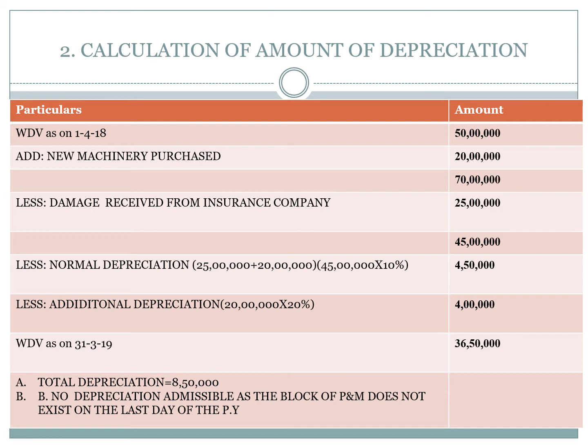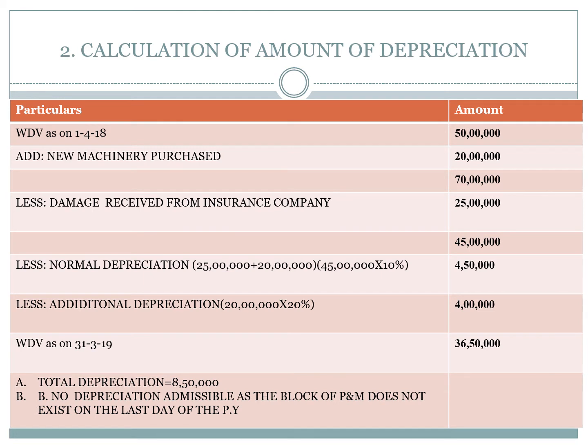This was used in the business more than 180 days, hence on that asset he can claim the full rate of depreciation, that is 20%. 20% on 20 lakhs is 4 lakhs. That means the total depreciation is 4,50,000 plus 4 lakhs, 8,50,000.